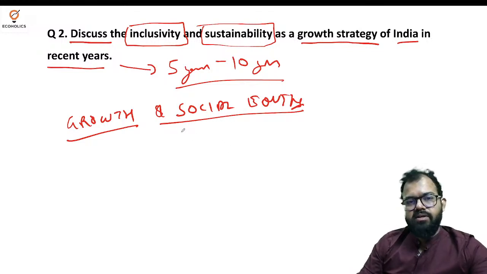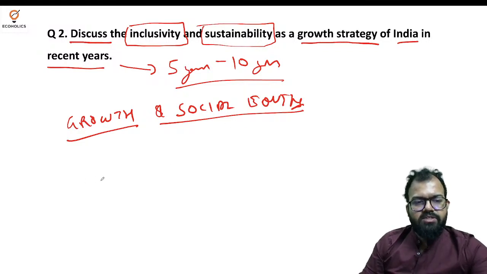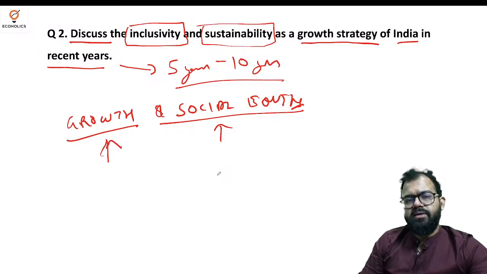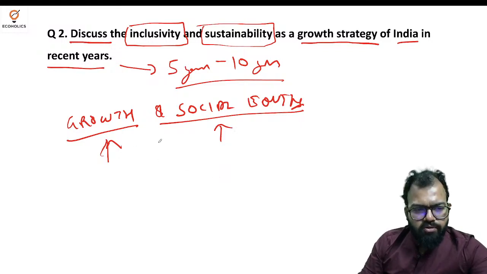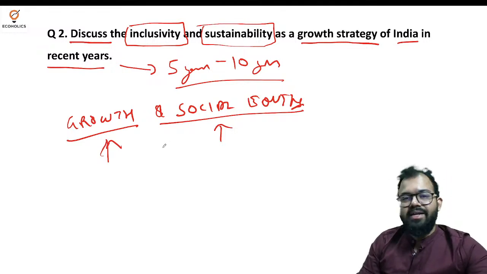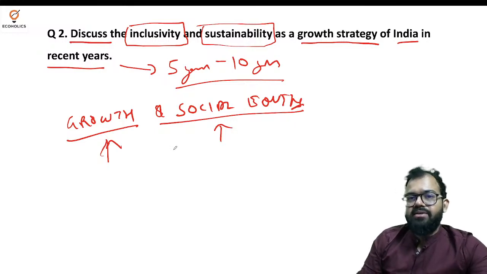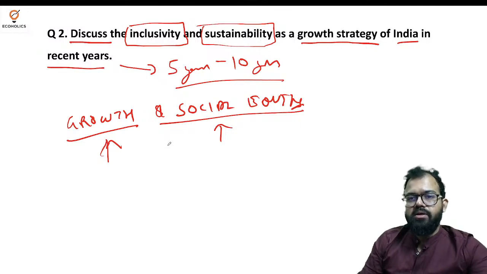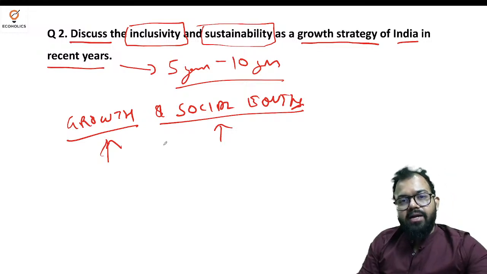So the government is taking several initiatives, and that is where this question has come up. There are several benefits of growth, but social equity is related to poverty, unemployment, environment, etc. So this dual focus creates a resilient and inclusive economy. Why resilient? Because after COVID-19, India grew rapidly. Even after the 2008 global economic crisis, India grew very rapidly later on. And even in the recent recession with the US-China trade war, India did not struggle a lot. So that is why it is important.